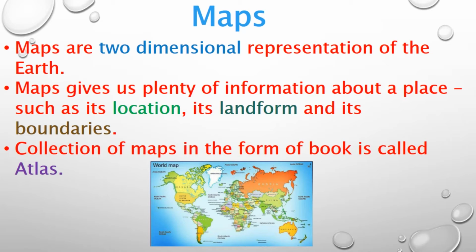A bound book with multiple maps, multiple maps bound together, is called an atlas. Those atlases are in different sizes, different measurements. Each atlas is different in sizes, different in measurements and different in scales. So the collection of maps in the form of a book is called an atlas.